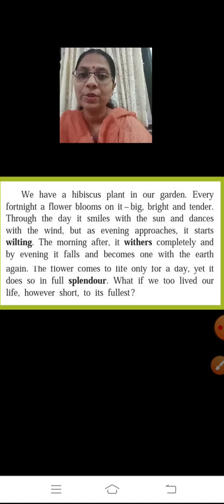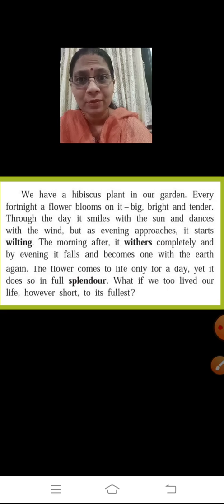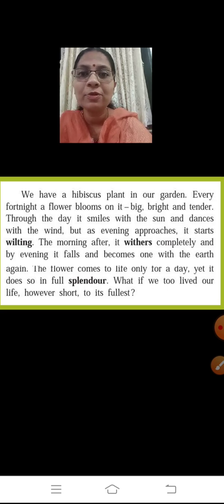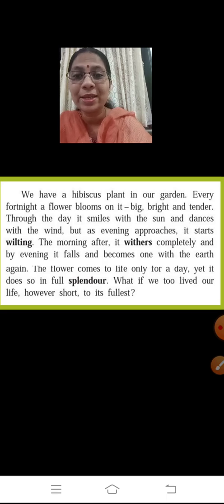Okay, so it's telling that it is living its life to the fullest, though it is having a short span, though it is having a life of a day. It does its full splendor, it does it in full capacity. Even if we have a life given too short, we have learned from the hibiscus how it can be lived to its fullest.